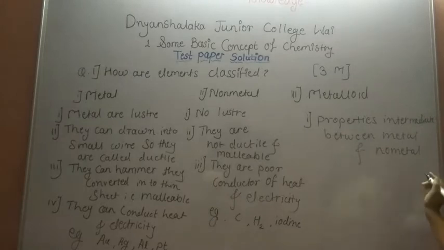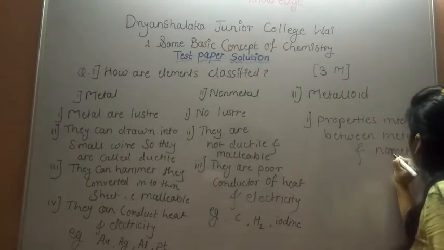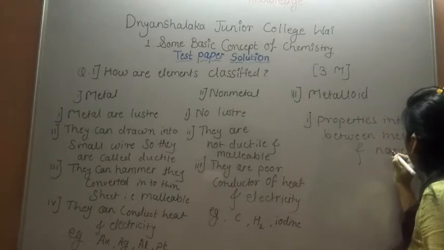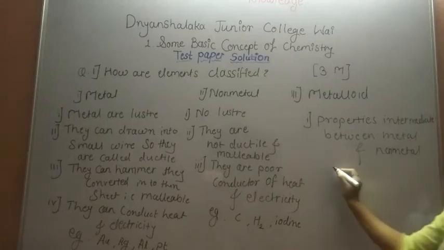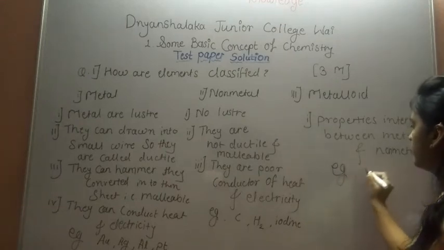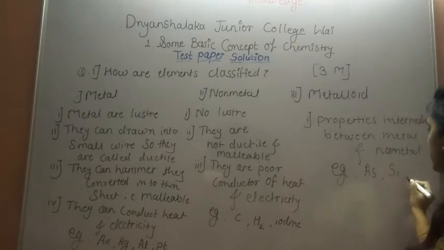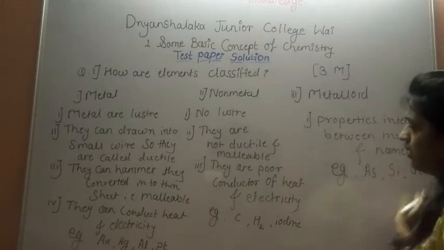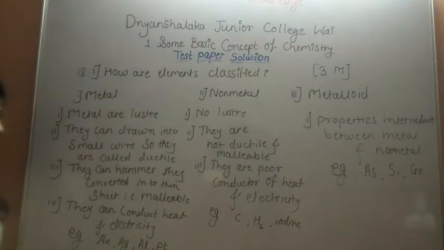So this element is called as metalloid or semi-metal. So example of metalloid or semi-metal is arsenic, symbol As, silicon Si, germanium Ge.